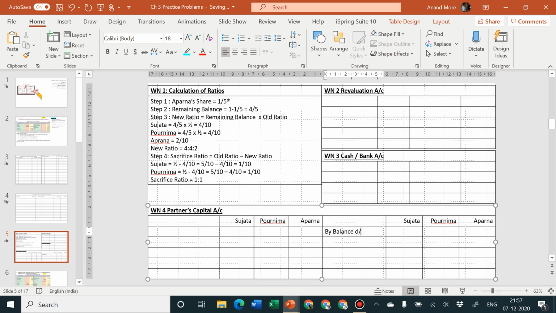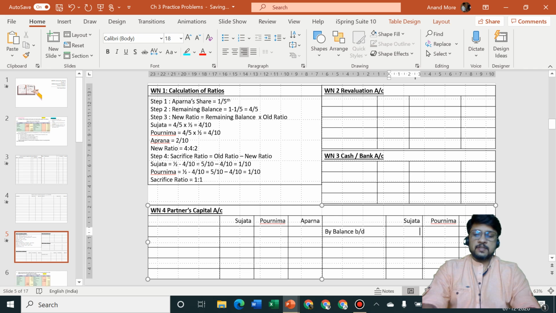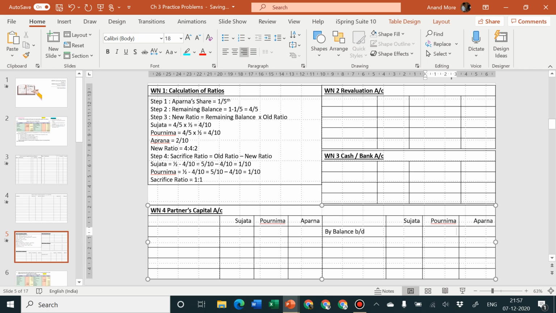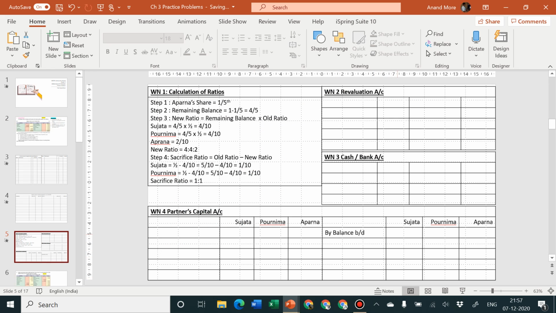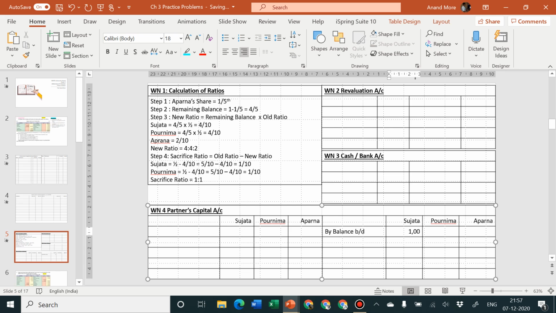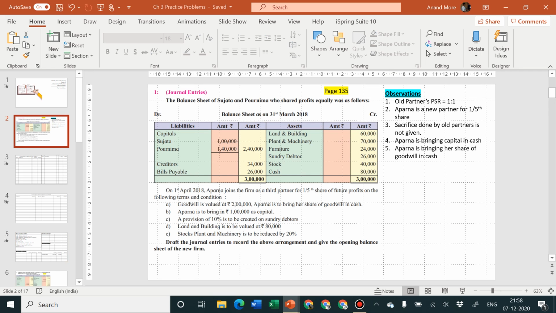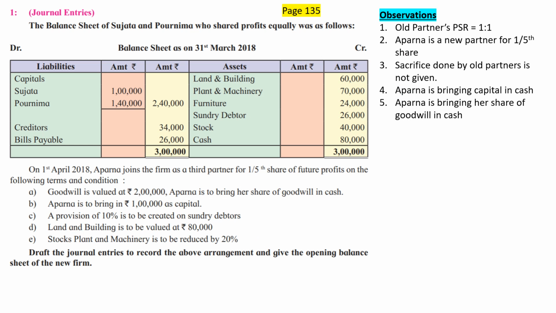Remember, in examination you are not going to get a problem wherein they ask for journal as well as ledger. That is not going to happen, so don't worry about it. So I can specify balance is 1 lakh and 1,40,000 and dash. Now fortunately, coincidentally, in this problem on the balance sheet liability side, we don't